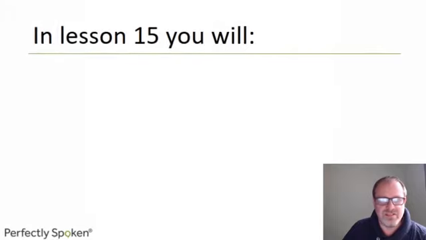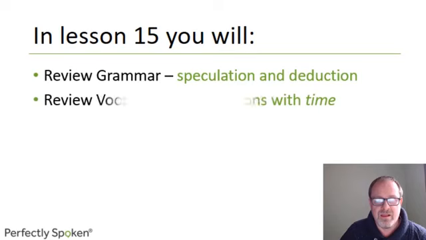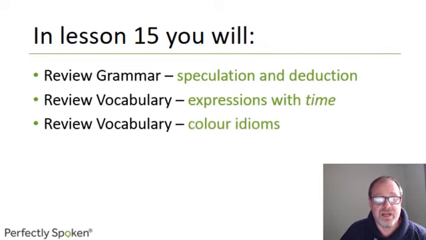So, in this lesson, we're going to look at the following. To review the grammar of speculation and deduction, things like modal verbs must, could, may, might, can't if it's not possible, and also the adverbs and adjectives, probably, definitely, bound to, and so on. Then we'll be looking at expressions with time, a vocabulary of time, and then we'll be looking at colour idioms and also obviously reviewing the vocabulary of art as well.